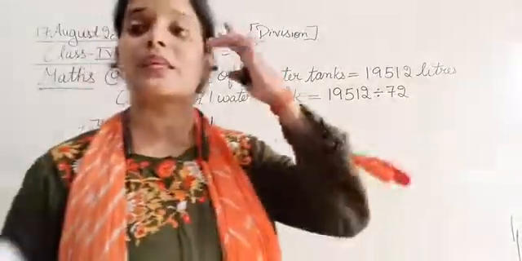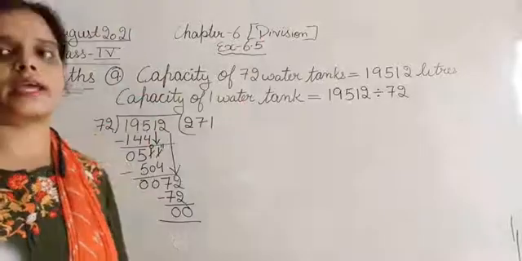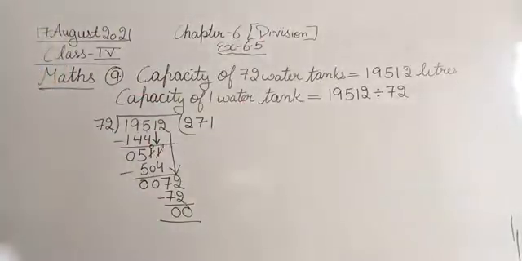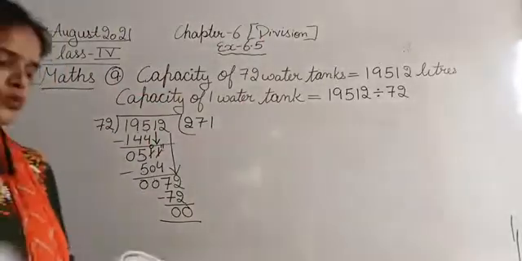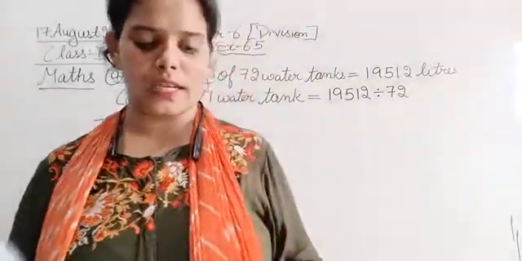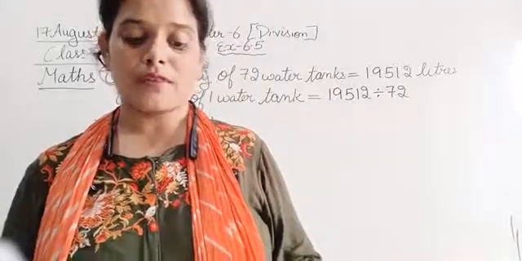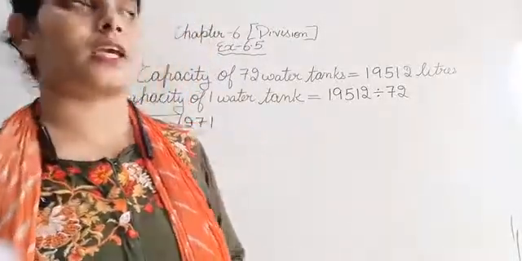What is this? This is the capacity of one water tank. So let's see what is given in the question. The question is: find the capacity of each tank. Therefore,